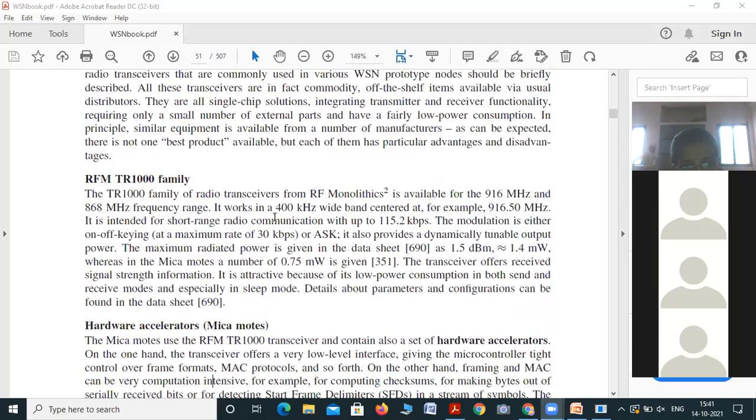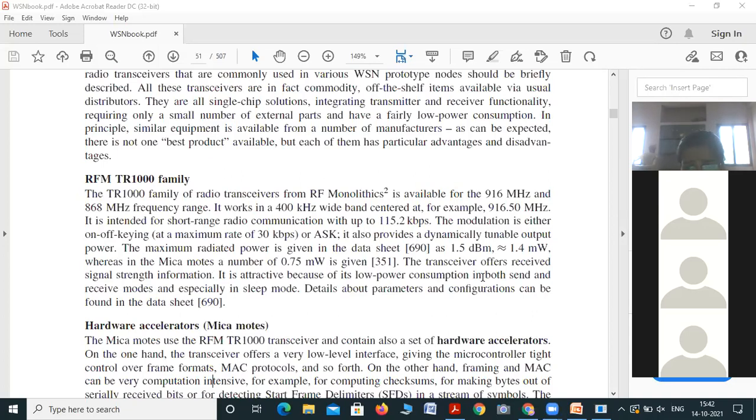For short range communication, the transmission rate is 115.2 kilobits per second, and the modulation is either on-off keying or ASK. ASK or on-off key modulation techniques are used dynamically to enable output powers.